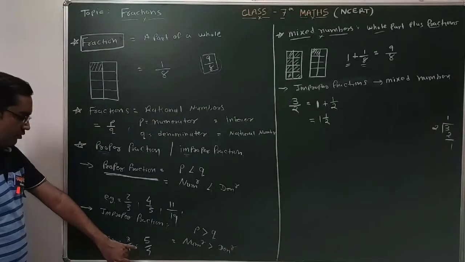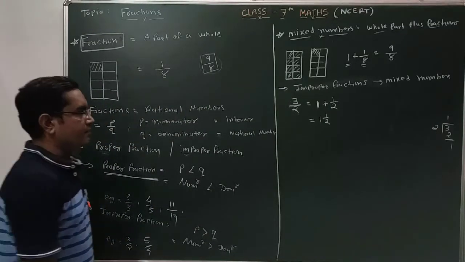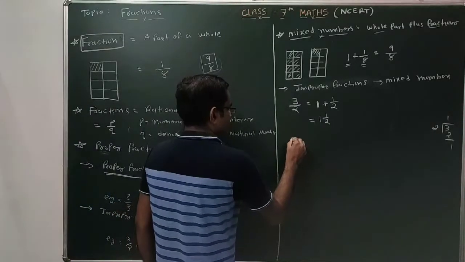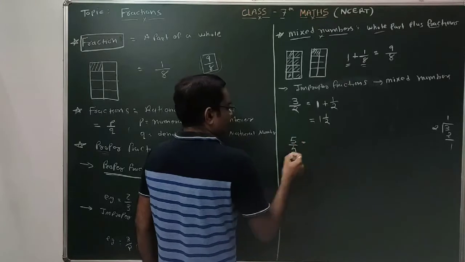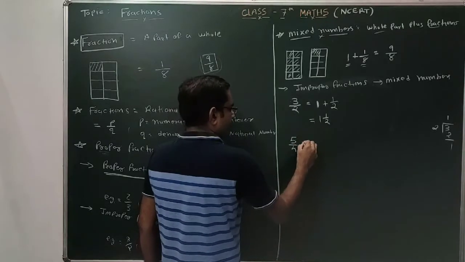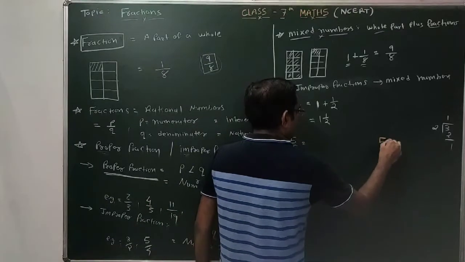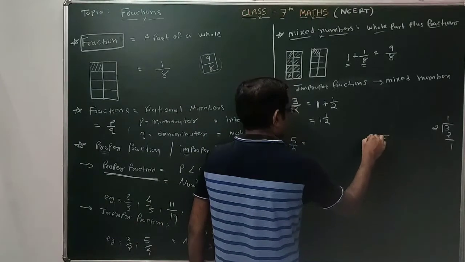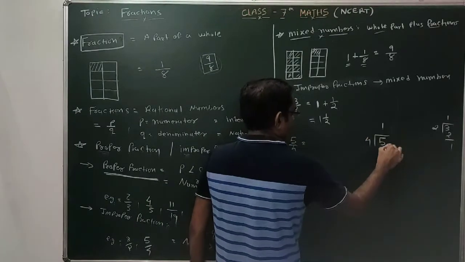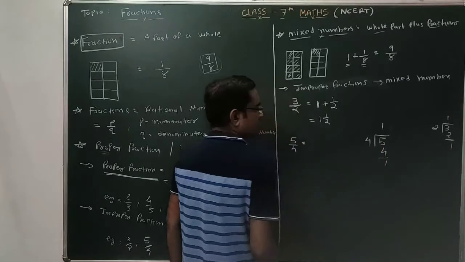One more example, suppose 5 by 4 is there. Here 5 by 4 is one improper fraction. It can be converted into a mixed number by using long division, dividing 5 by 4. So 4 ones are 4. Remainder is 1.